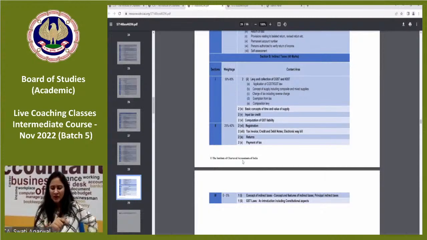and IGST, then basic concepts of time and value of supply. Supply is the root of GST: concept of supply, composite and mixed supply, reverse charge, then exemptions from tax, composition levy, time and value, and input tax credit, which is very important. And computation, which is integrated on these topics, is computation of GST liability. All these are covered in section 1, and it carries the maximum weightage, 50% to 80%.